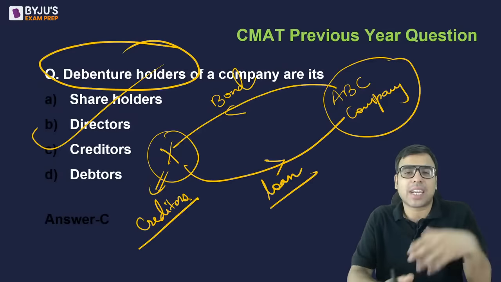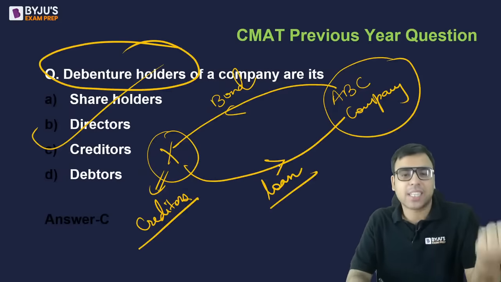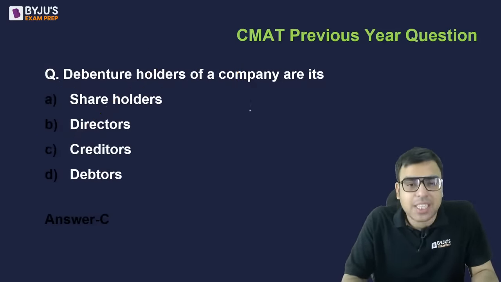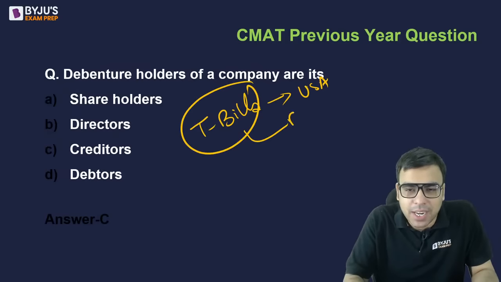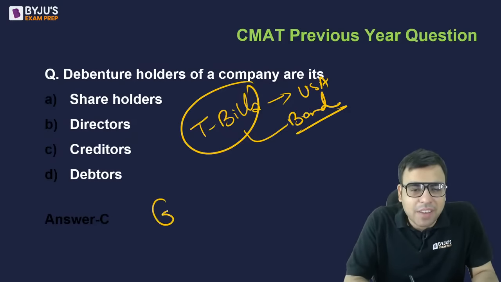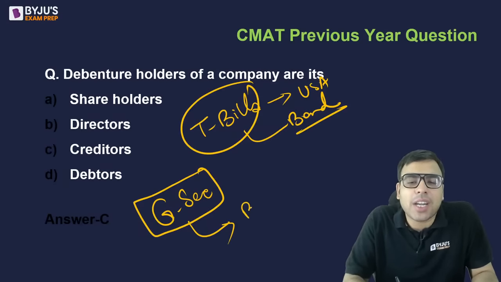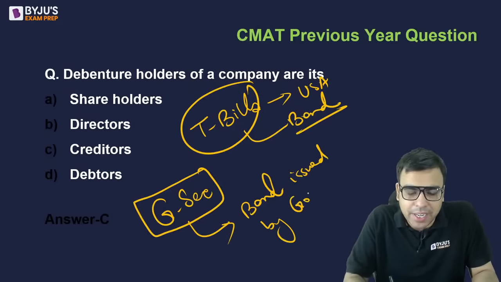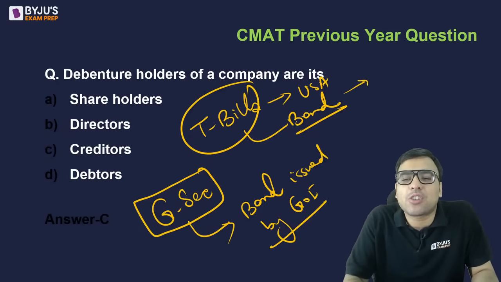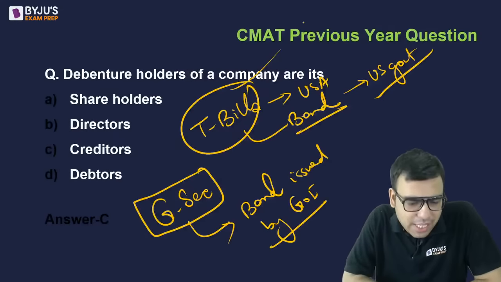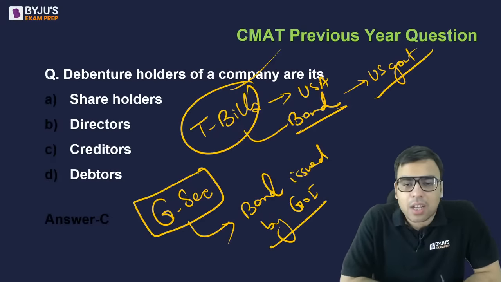Concept भी समझना जरूरी है ताकि bonds, debentures आपको समझ में आए, so that whenever there are questions regarding it, you will be able to understand. जैसे for example, you must have heard about treasury bills, famous in the USA. This is also a sort of bond. Similarly, we have government securities, GSEC we write it. This is famous in India. It is a bond issued by the Government of India, GOI in short. Treasury bill is a bond generally issued by the US government. हालांकि treasury bill is there in India also, but it is famous in the USA and all. So you should know it.